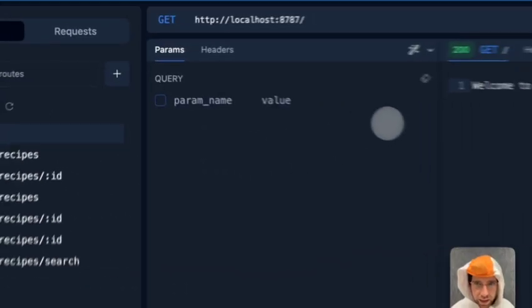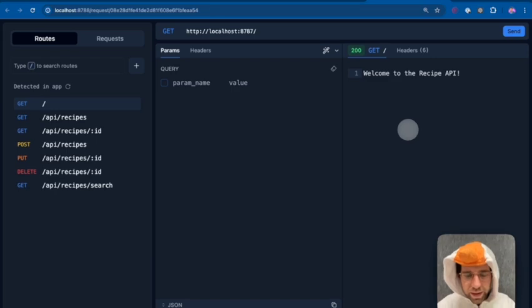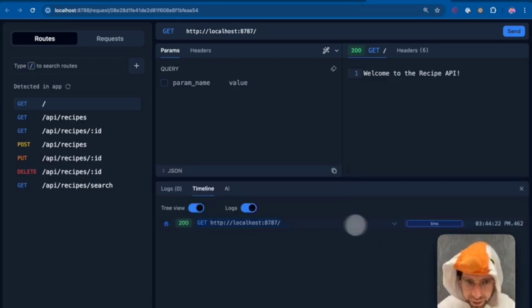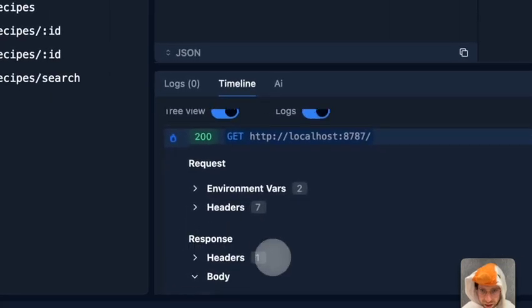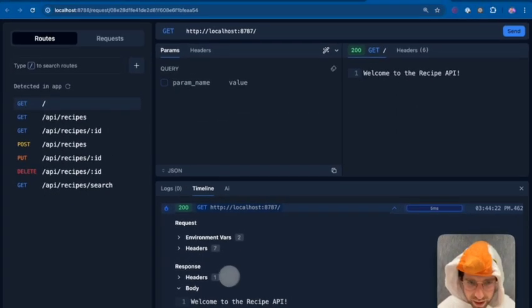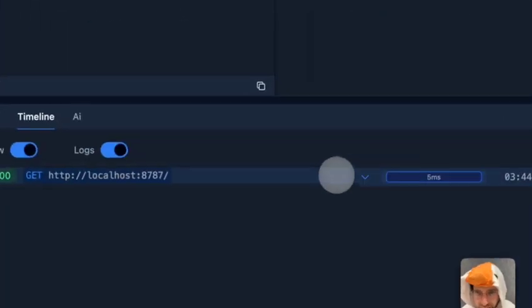So similar to when I just opened this, I made a request to the root route, and I got this welcome to the recipe API. And if anything funky happened, I just opened the timeline over here by pressing GT, and I can look at a timeline of requests, like see what environment variables were present and headers of the request. Okay, that's fine.